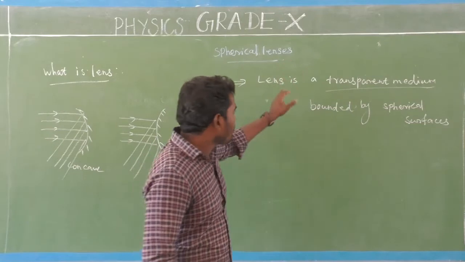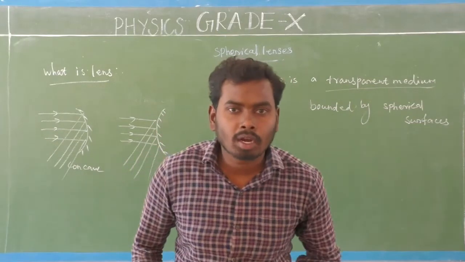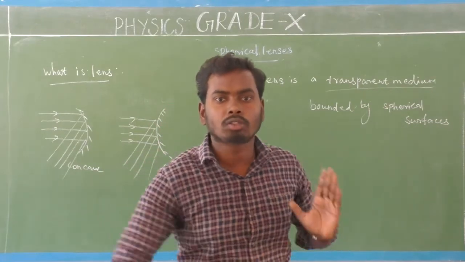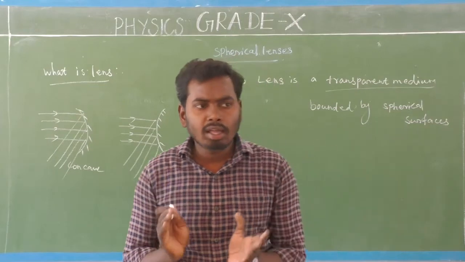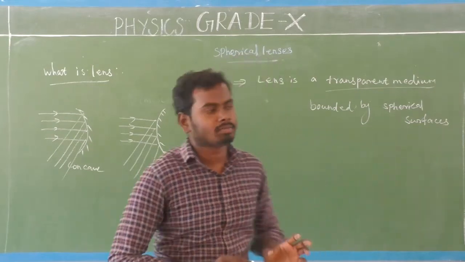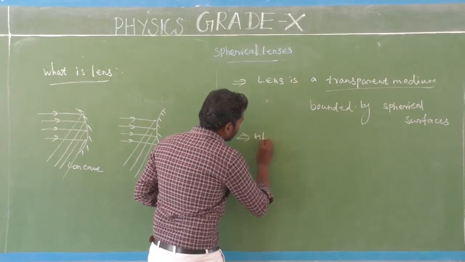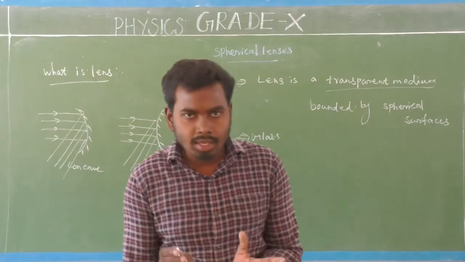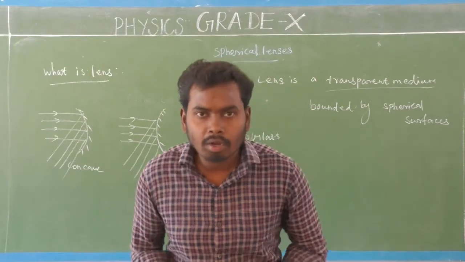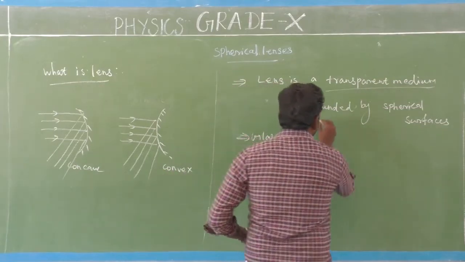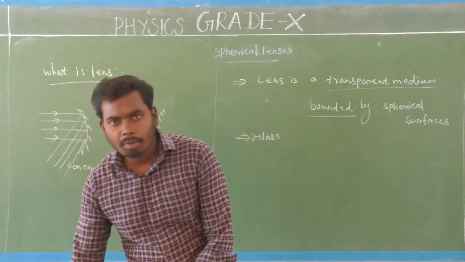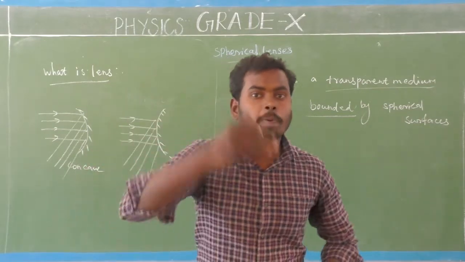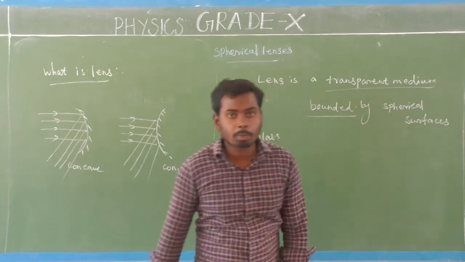Here, a lens is also a transparent medium, which means it allows the light to pass through. Generally, lenses are made of glass, because glass is a transparent medium. What is bounded? Bounded means formed. Lenses are formed by two spherical surfaces.